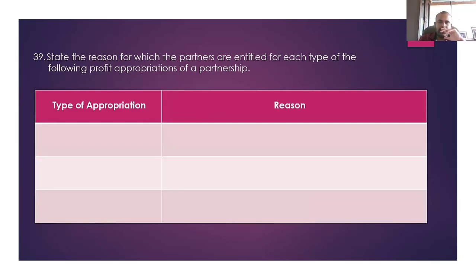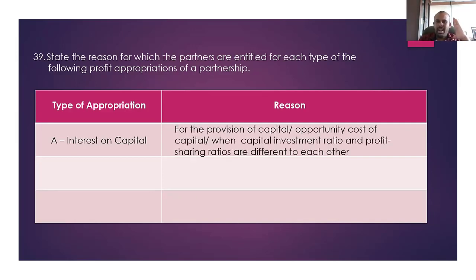Appropriation, type of appropriation and the reason. Interest on capital. Why do you pay the interest on capital? For the capital you provide. Very simple. As a partner, you are entitled to 3 things in your syllabus. What are they? Interest on capital, that is for the capital provided. Second thing, profit share, that is for the risk. Salary, that is for participating in managerial functions.